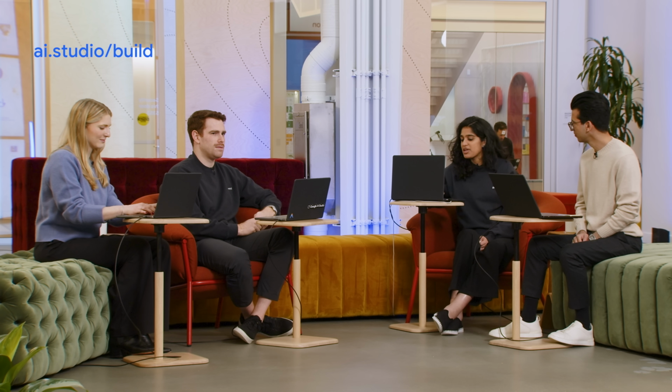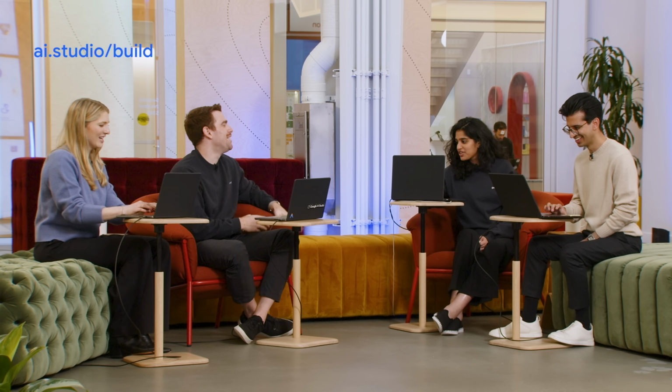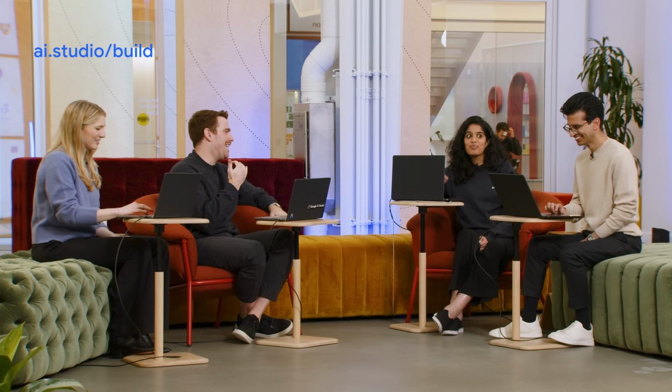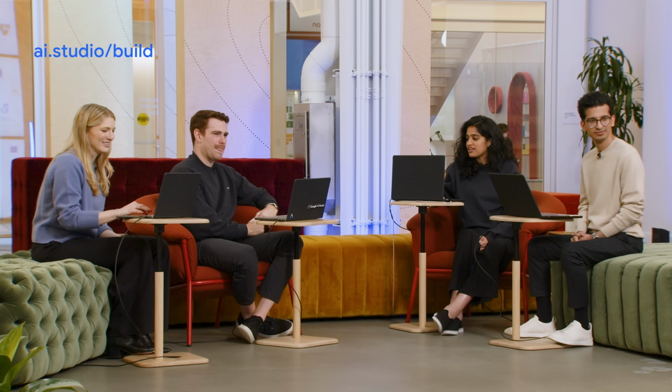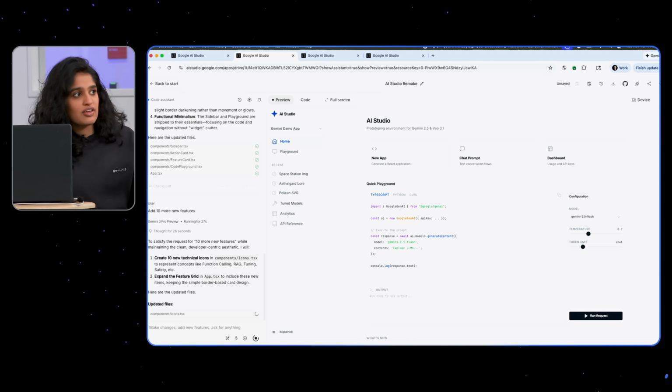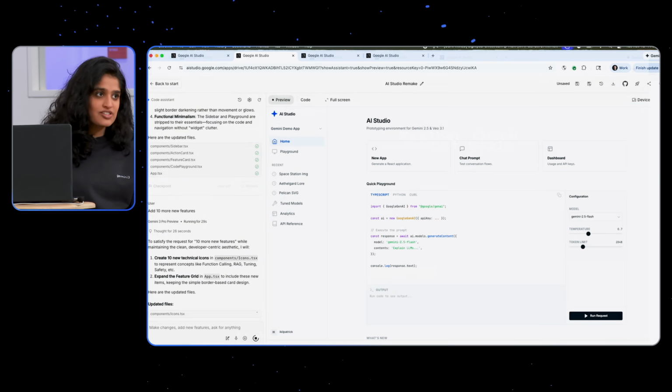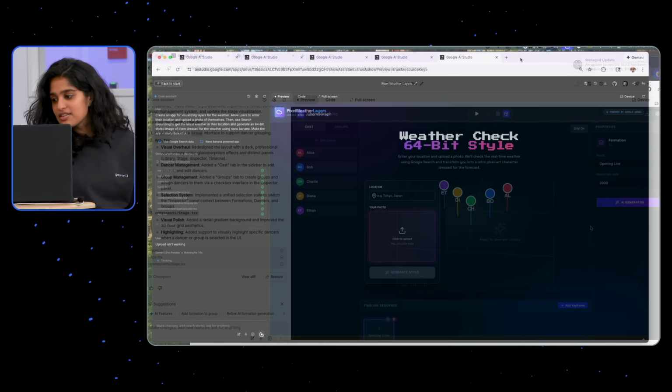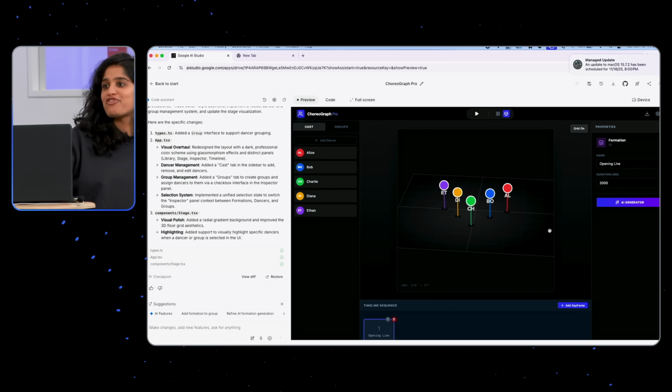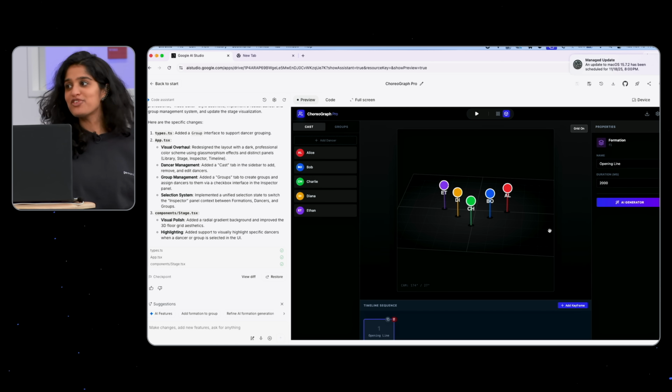Amar, you have more cool stuff, or Tulsee, more cool stuff you want to show? I've been mostly playing with my choreography app. It's actually dance choreo. It's been awesome, and now I've added a bunch of things to be able to see the formations from different angles. Can we pull it up on the big screen? I added the ability to add dancers. I did the formations. Wow, you've really been cooking. Yeah, I've got my own functional app going on over here, so I'm feeling very good.